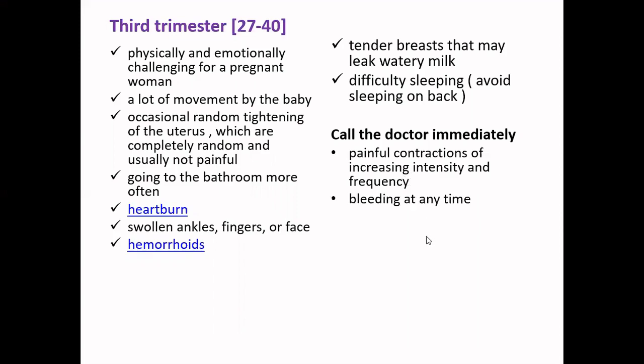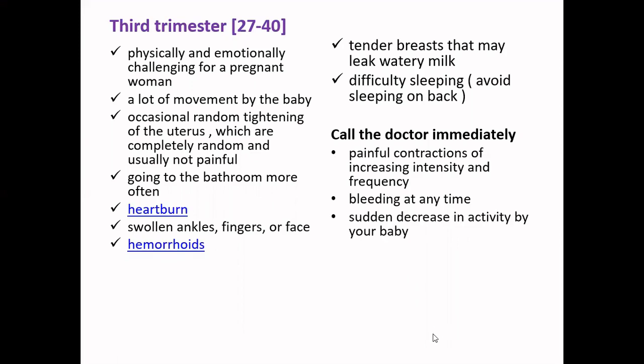If you see any bleeding at any point of time, need not be in the third trimester, it can also be in the second trimester, you need to contact your doctor immediately. The last bleeding you might have seen was probably the implantation bleeding, but after that, if you observe any bleeding, your doctor needs to be informed immediately.